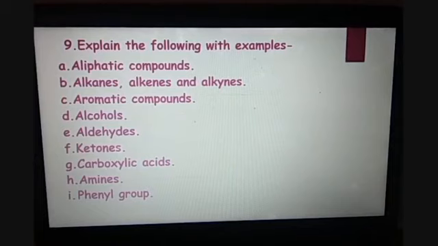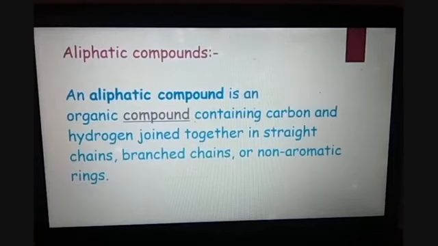Question number 9 is, explain the following with examples. A. Aliphatic compounds. B. Alkanes, alkenes and alkynes. C. Aromatic compounds. D. Alcohols. E. Aldehydes. F. Ketones. G. Carboxylic acids. H. Amines and I. Phenyl groups. Now let us begin with the first one, aliphatic compounds.